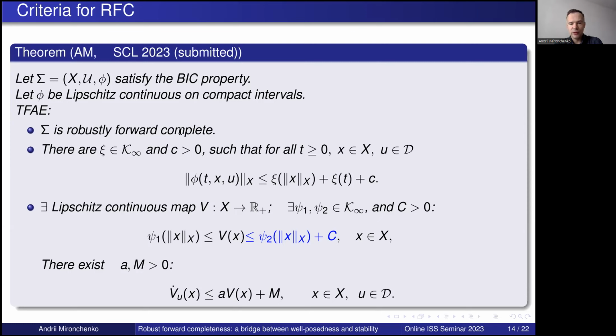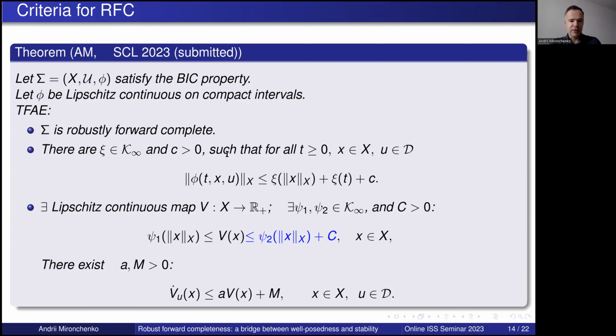So why is this restatement important? Because robust forward completeness is a qualitative notion. We just say that if we start in a bounded ball and apply inputs from our set D, then we will have uniformly bounded trajectories on finite time intervals. But it doesn't tell what this bound will be, how it depends on the norm of the state, or how it depends on time. This information is not given in robust forward completeness. And here we have this information. We have not only the finiteness of the bound, but we also know how it depends on the norm of x and on time. And this will be important in the sequel.